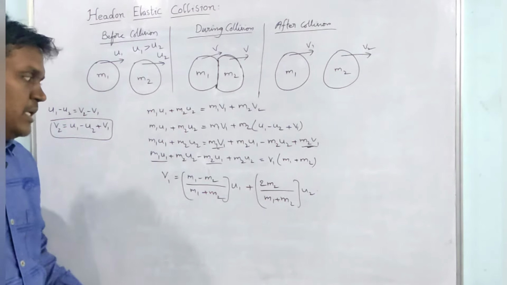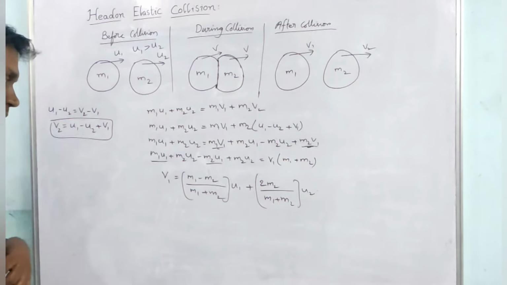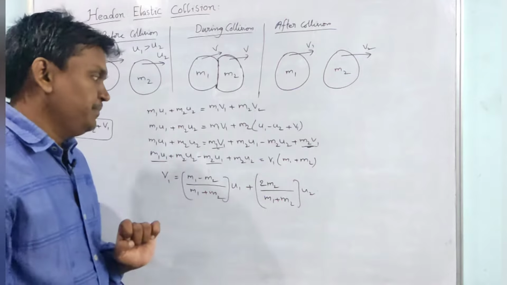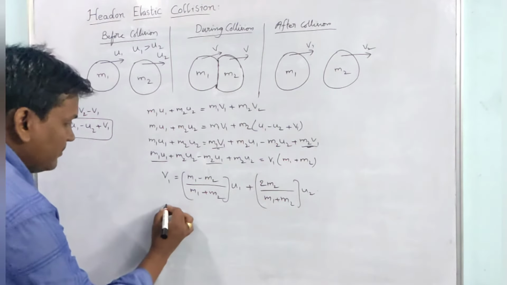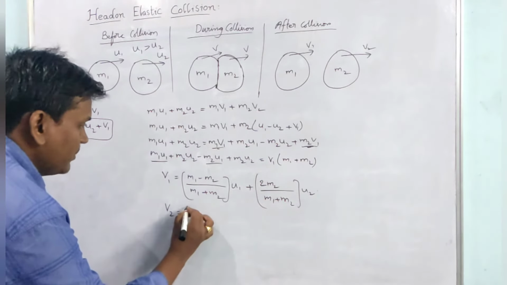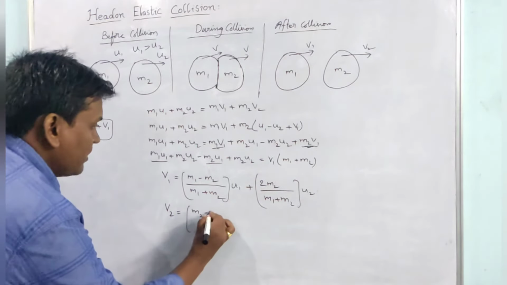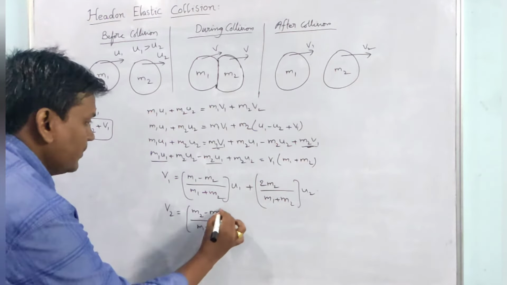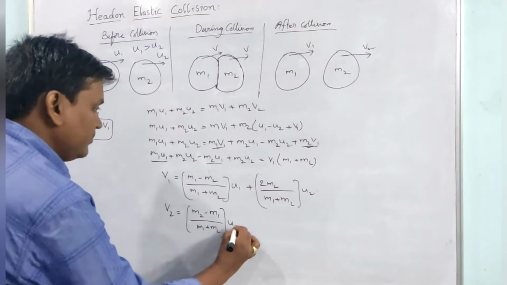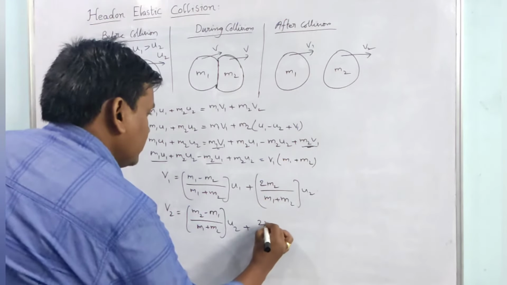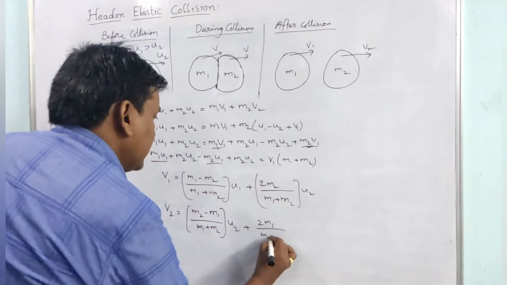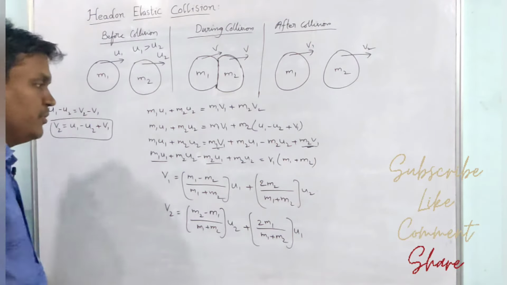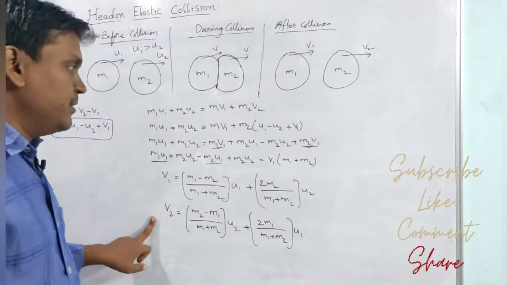So v1 equal to m1 minus m2 by m1 plus m2 into u1 plus 2m2 by m1 plus m2 into u2. In the same way, we can sort out v2 also. See, v2 can be written like this: m2 minus m1, it will be reversed, by m1 plus m2 into u2 plus 2m1 by m1 plus m2 into u1. So this is our v2 value. So v1 and v2 values are this.